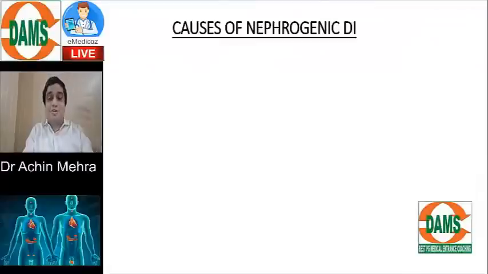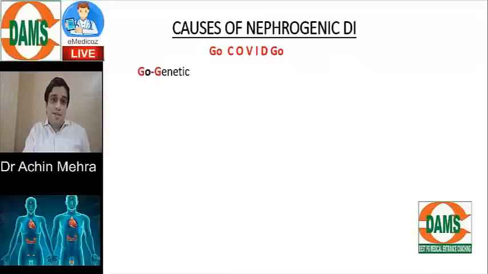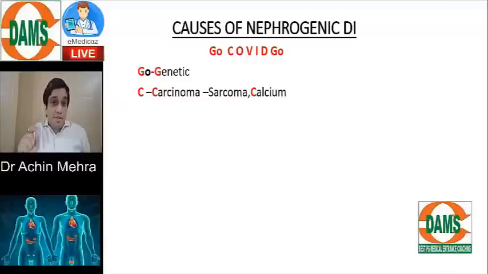Now, what are the causes of nephrogenic diabetes insipidus? Where we have the ADH resistance coming in. The simple mnemonic is not go corona go, it's go COVID go. The G stands for the genetic cause, yes. The C stands for the carcinoma, can be a sarcoma. And most important, C stands for calcium. Remember, hypercalcemic patients are having a lot of diuresis. They have nephrogenic DI with them as a problem. Because of that, they have polyuria as a complaint.